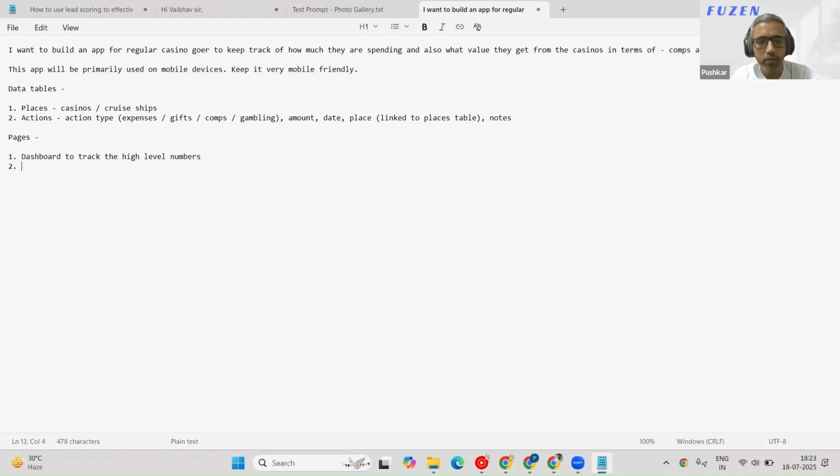And then what other pages do you envisage? From the dashboard, where could we go? So in the dashboard, let's say we look at monthly numbers. So do you want to drill down month-wise, or do you want to drill down place-wise? How do you think users would be interested? Normally, we want to drill down to a date range or to a category of things, right? What were my comps? What's my high-level gambling result? What did I spend? What did I legitimately spend? Did I spend money on the hotel? Did I spend money on parking?